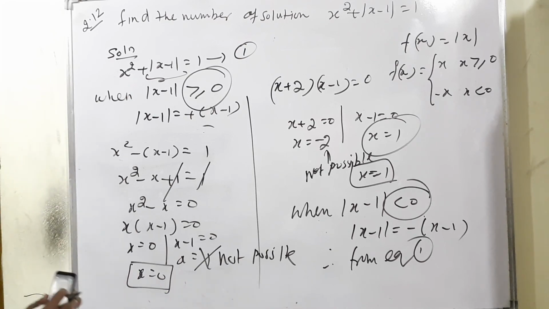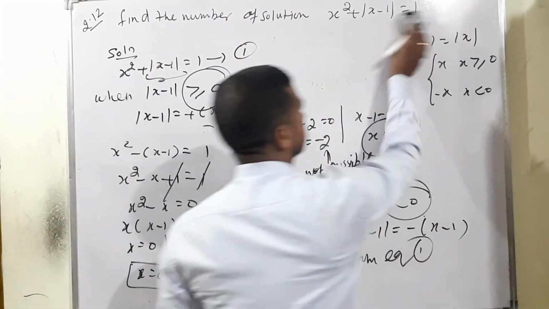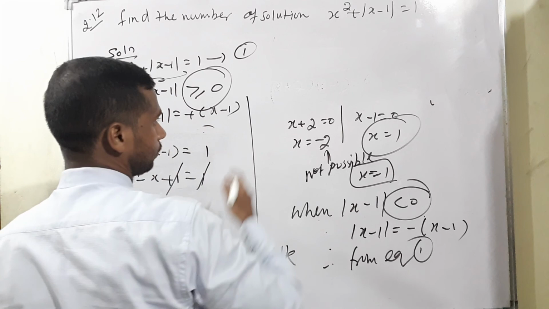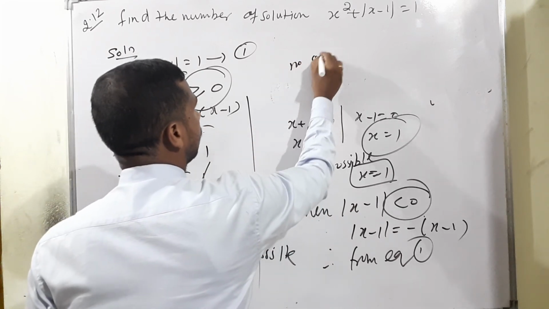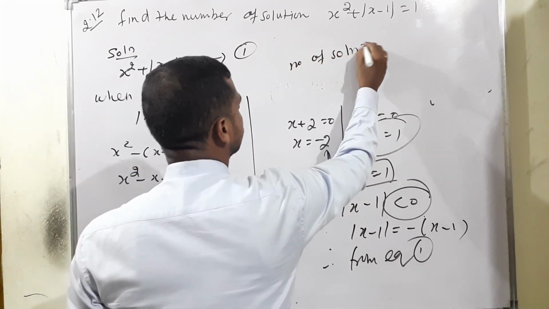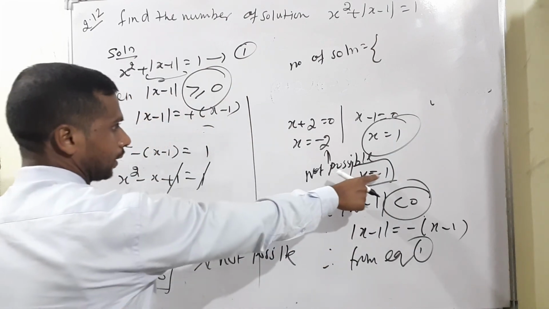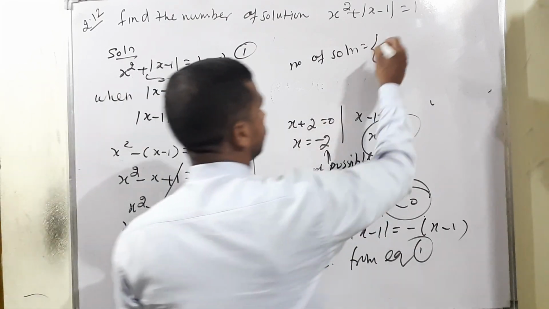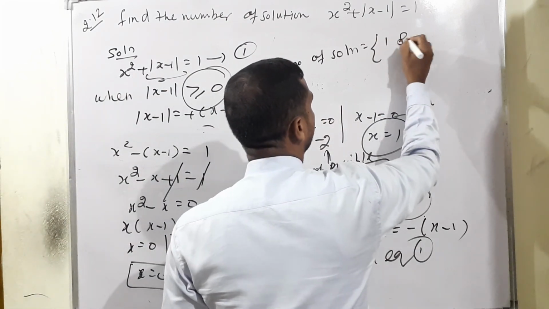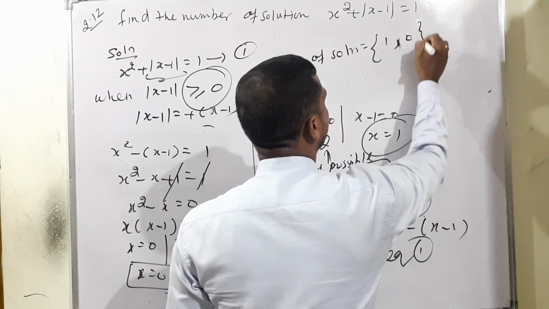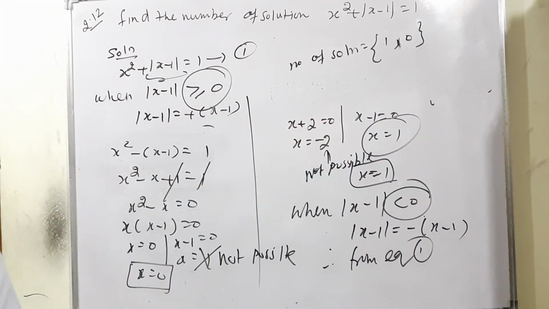Therefore, the final answer: the number of solutions, we have x is equal to 1 and 0. Number of solutions is 2, that is 1 comma 0 or 0 comma 1. This is our answer. Okay.